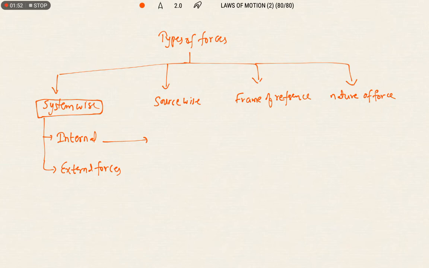Let us see the case of a gun and bullet system. In the case of a gun and bullet system, when we press the trigger, a force is exerted by the gun on the bullet, and in the same way the bullet will also exert some force on the gun. So it is completely within the system. One object in a system is exerting some force on another object. So these kinds of forces are considered as internal forces. There is no outside force acting on the system.